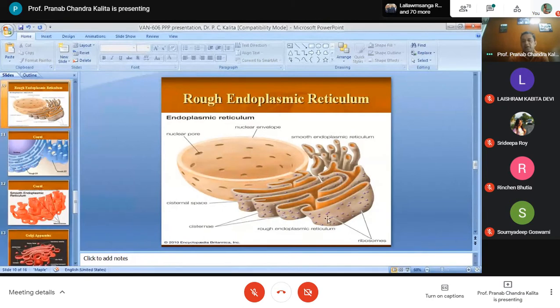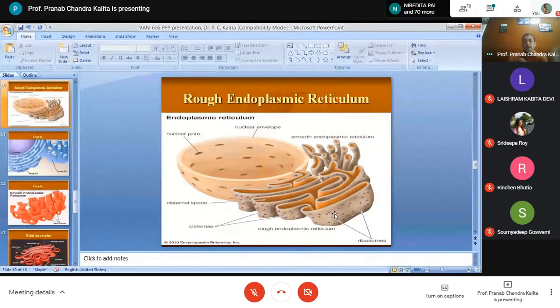You can see on the membrane they are attached with the ribosomes. Normally the rough endoplasmic reticulum is continuous with the outer nuclear layer, or the outer membrane of the nucleus.